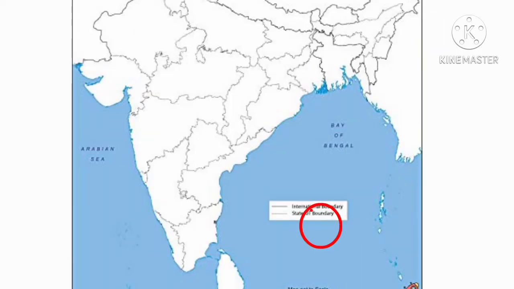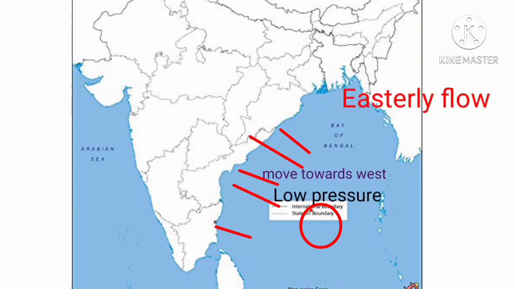Similarly, during the months of October and November, tropical cyclones dominate over the eastern coastal region of India. Due to the easterly flow, low pressure develops in the Bay of Bengal, which moves towards the west and causes rainfall along the coast of Odisha, Andhra Pradesh and Tamil Nadu.